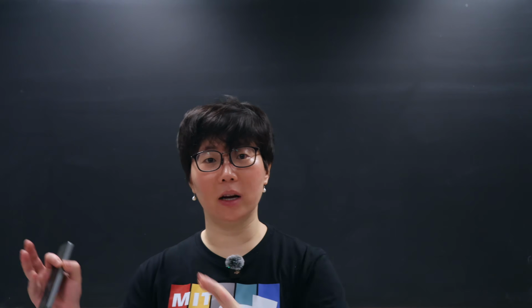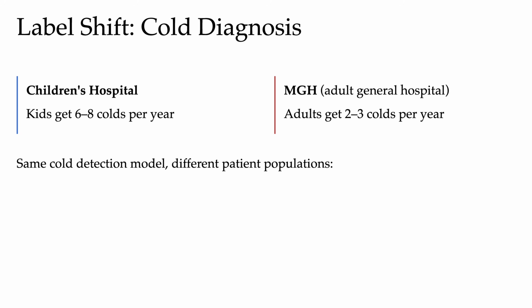Then we move the model across town to MGH, an adult general hospital where adults catch only 2 to 3 colds a year. We ask the diagnostic question: what stays the same and what moved across this deployment? We realize that the symptoms stayed the same.